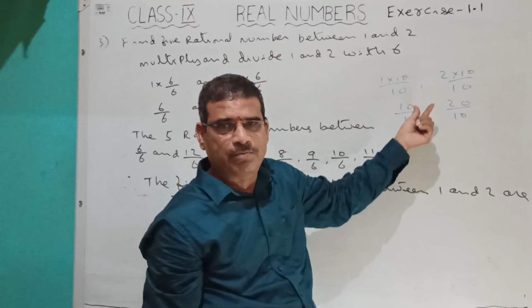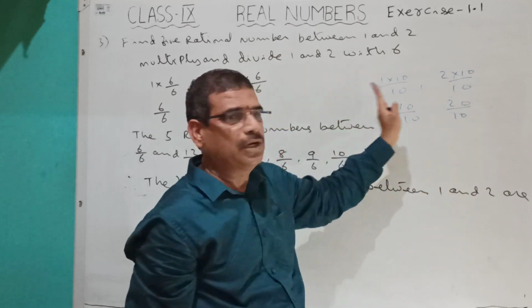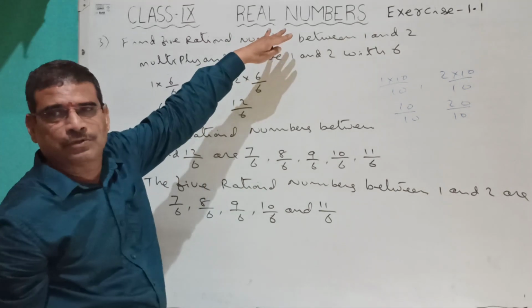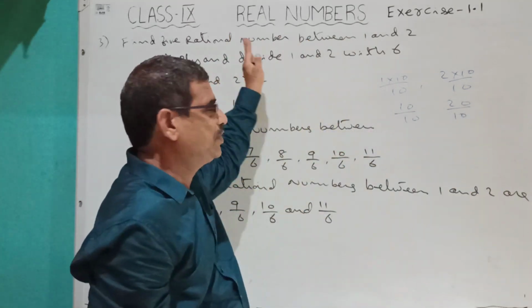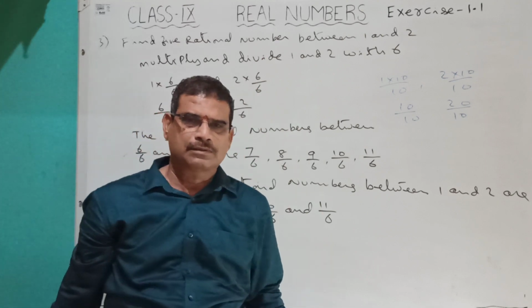Next numbers are 11 by 10, 12 by 10, 13 by 10, 14 by 10. You can write 9 to 10 numbers. But he is asking only 5. So you can write any 5 numbers between them. So no need to by-heart the question. You have to by-heart the concept. Okay?